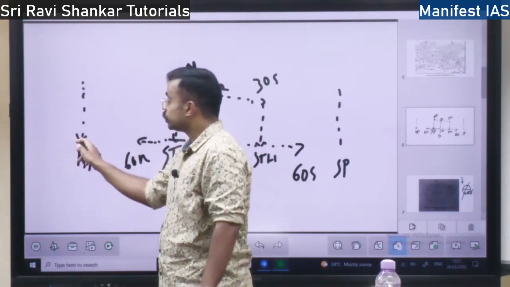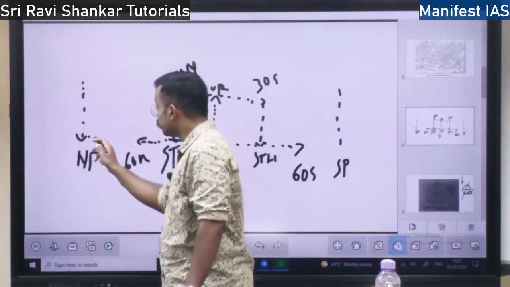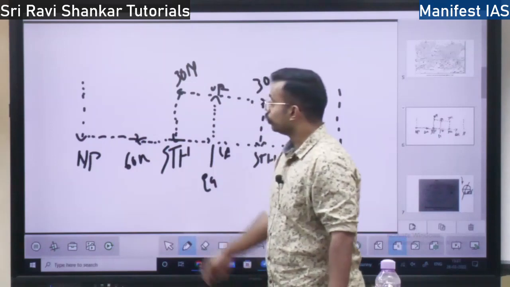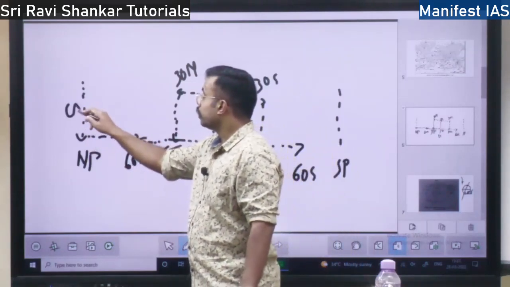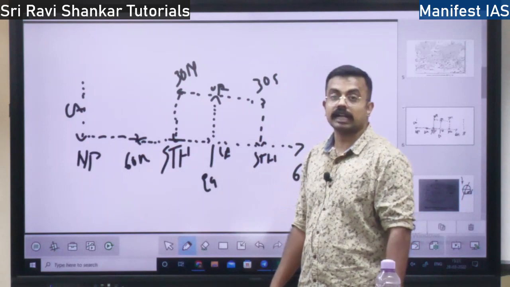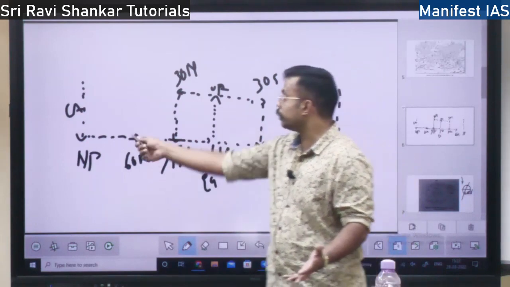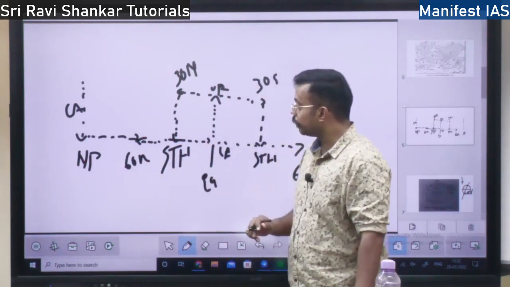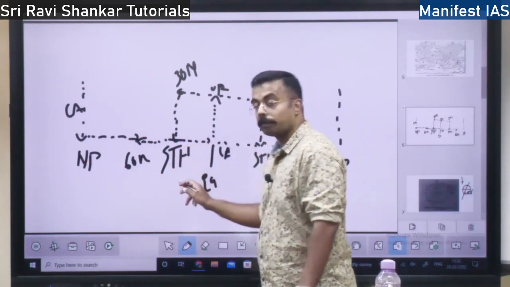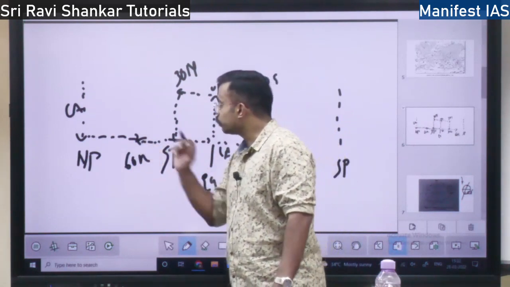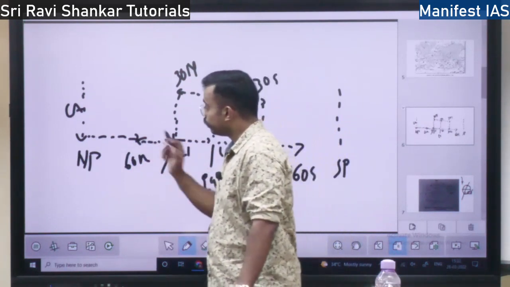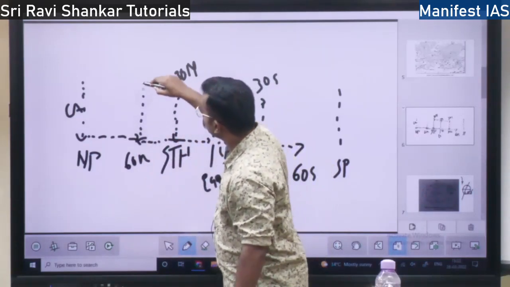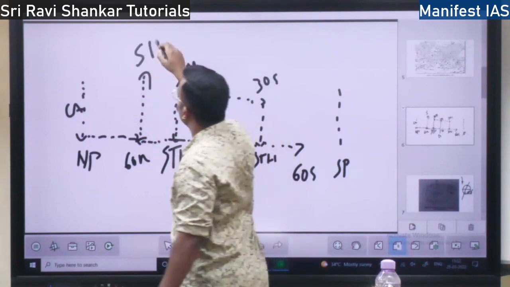It cannot go this way because this is the tip of the earth, the northernmost tip. So it must move this way. At the surface level, it moves towards the 60° north latitude. Here it is cold air. Cold air, by the time it reaches 60° north latitude, becomes warm, because 60° is warmer than the northern pole. Once it comes to 60° north, and from the subtropical high at 30° north, the air is also moving towards 60° north. These two will come here, they will clash, and when they clash, they don't have any other way to go, so they will rise up. That is why this is called the subpolar low.